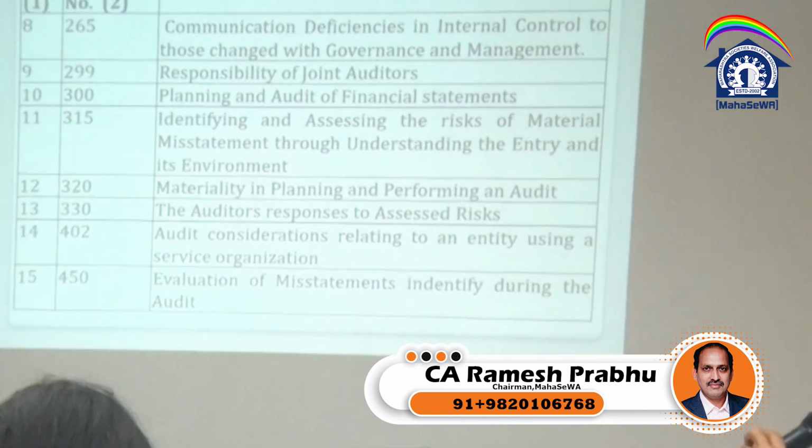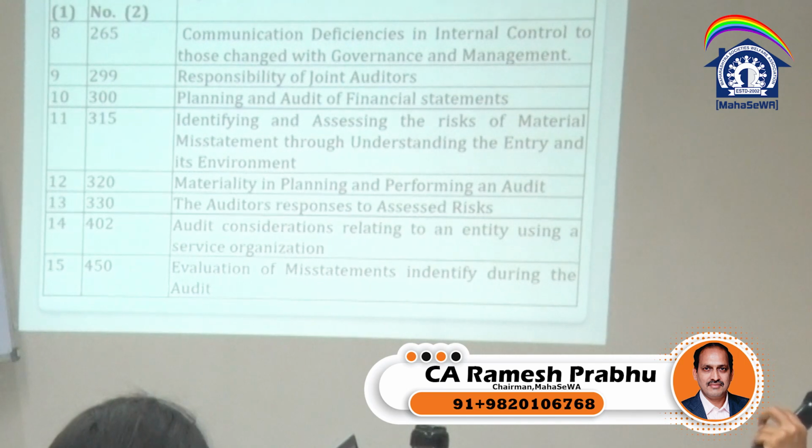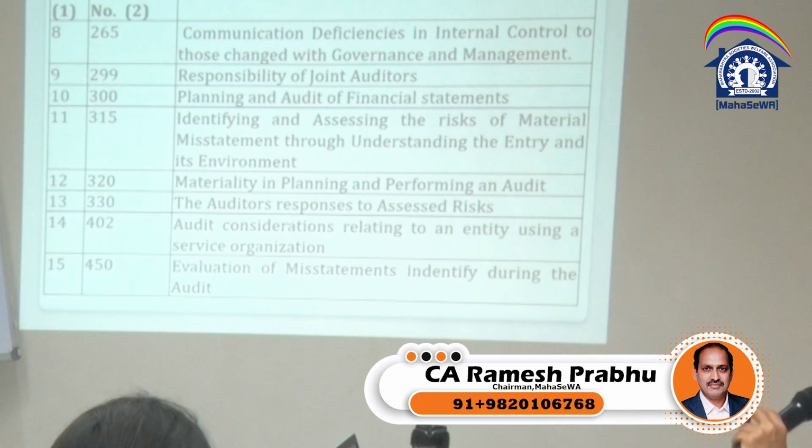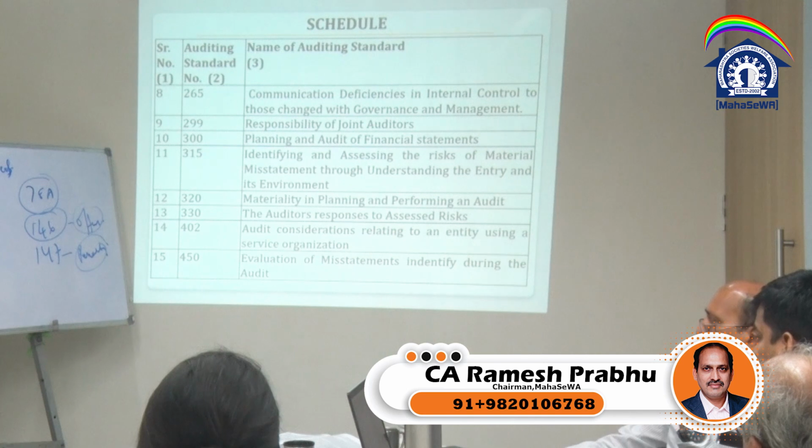Responsibility of the joint auditor, planning and audit of financial statement, identifying and assessing the risk of material misstatement through understanding the entity and its environment, materiality in planning and performing of an audit, auditor response to assessed risk, audit considerations relating to entity using service organization, evaluation of misstatement identified during the audit. These are the various auditing standards.